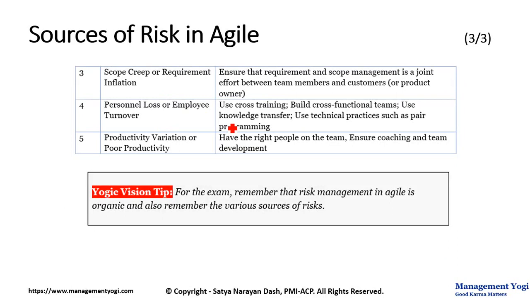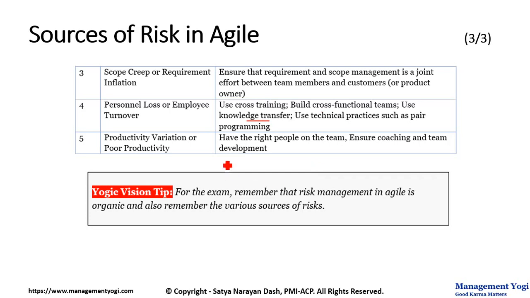Use cross training, build cross-functional teams, use knowledge transfer, use technical practices such as pair programming or pair work. Pair work is a term which is used in non-software development, which is 2 people working on the same work item, which you have already seen in earlier lesson of team performance and also in stakeholder engagement. And the final source of risk is productivity variation or poor productivity. Here, have the right people on the team, ensure coaching and team development.